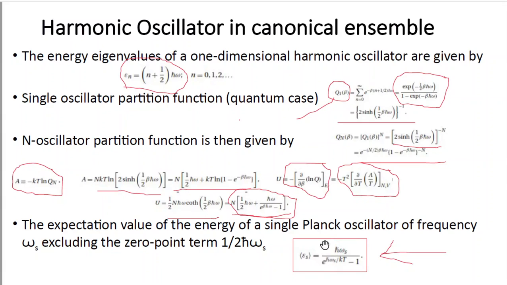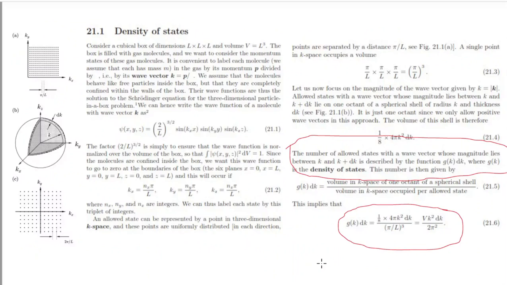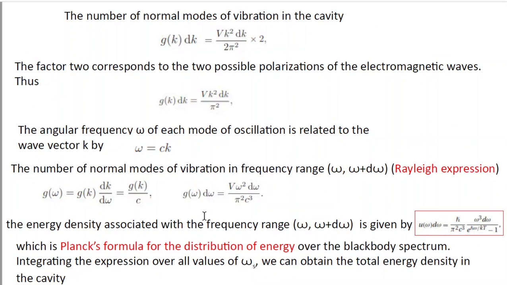That is, we have deduced this expression for a single Planck oscillator. Now this is the total number of normal modes of vibration in the frequency range omega and omega plus d omega.